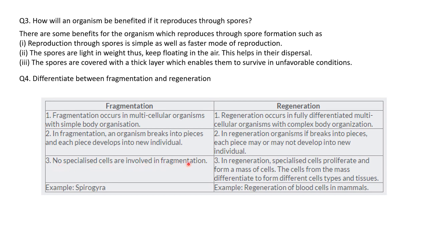Yes, in regeneration, specialized cells proliferate and form a mass of cells. The cells from the mass differentiate to form different cell types and tissues. An example of fragmentation is Spirogyra, and regeneration of blood cells in mammals. So this is also an example of regeneration.